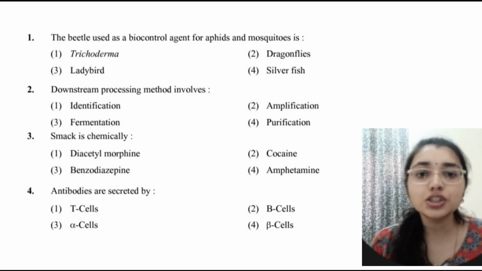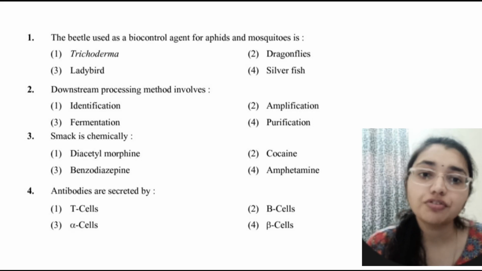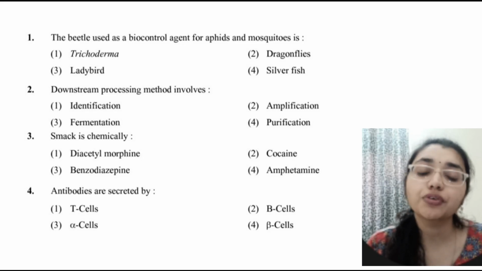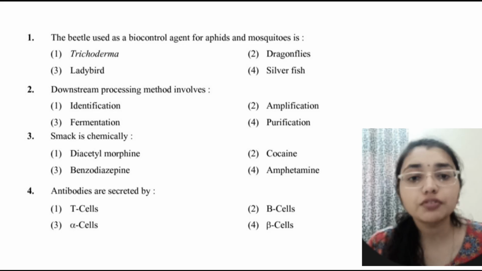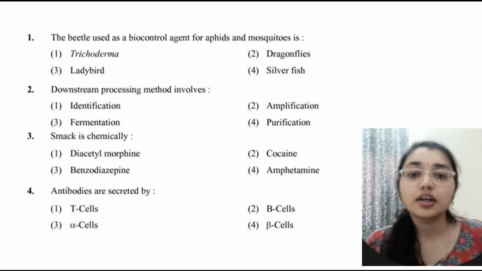So here the question is: the beetle used as a biocontrol agent for aphids and mosquito. Option 1 Trichoderma, option 2 dragonfly, option 3 ladybird, and the fourth option is silverfish. We have to tell the correct answer. Here the correct answer is ladybird. Why, we will discuss it later.